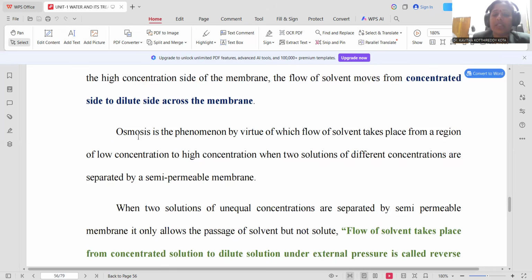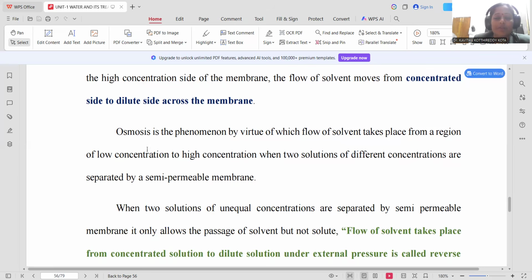First of all, let me describe the osmosis method. Osmosis is the phenomenon by which a solvent moves from the low concentration side to the high concentration side. Two solutions of different concentration are separated by a semi-permeable membrane. A semi-permeable membrane is a highly transparent membrane containing tiny pores, which is inserted between two solutions of different concentrations.